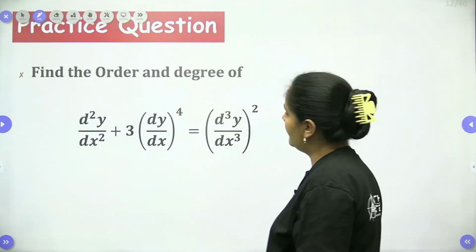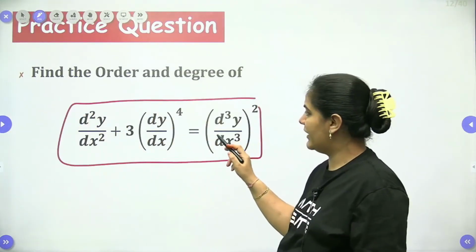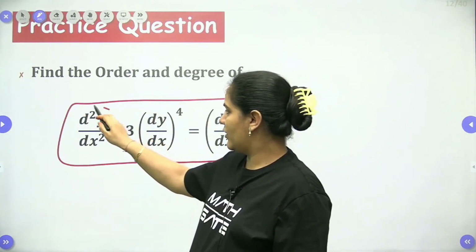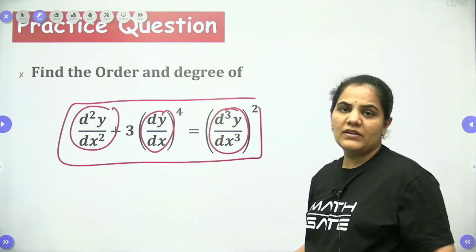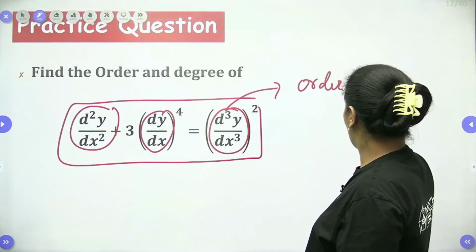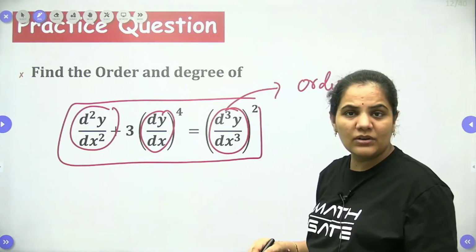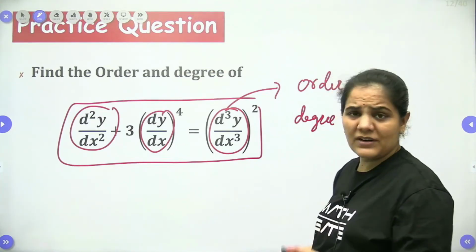Find the order and degree of the given differential equation. Again we have a differential equation, and easily we can find out. Here this is a double order derivative, this is a single order derivative, and this is a third order derivative. Whenever we have a third order derivative, the order of the differential equation is 3 only, and the degree of this third order derivative will be the degree of the differential equation.